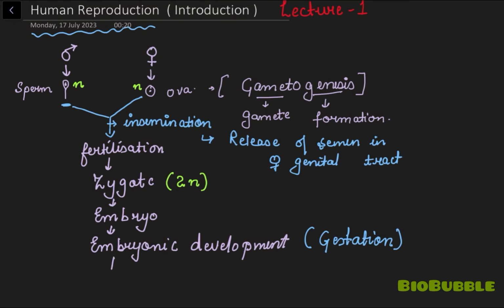Okay, after development, my dear students, this baby is released, or you can say released is not a good term, actually I'll say delivery of a baby is the correct term, and for that the term parturition is given. So what is parturition, my dear student? Parturition means delivery of a baby, a fully developed baby, you can say. So we will study all these events in detail in this chapter, my dear students.